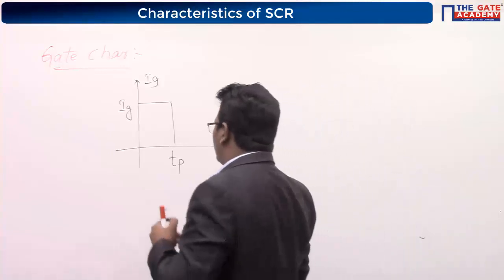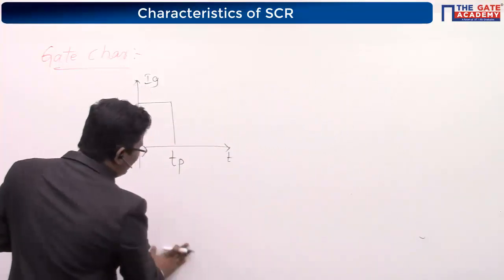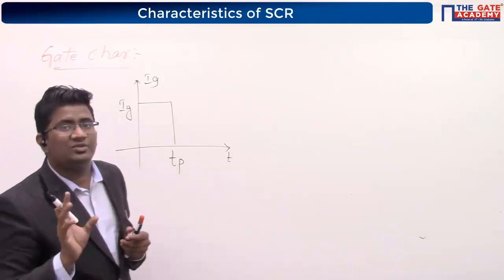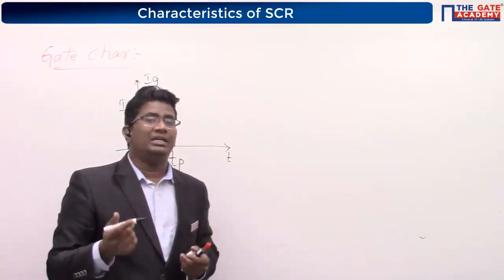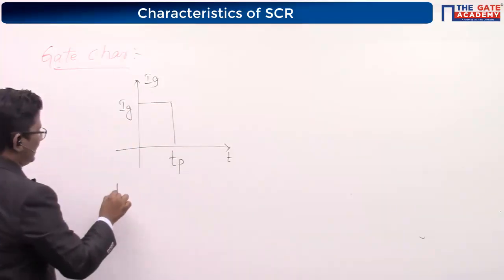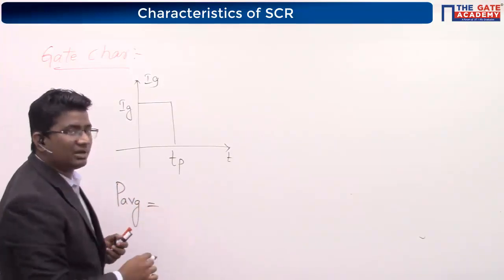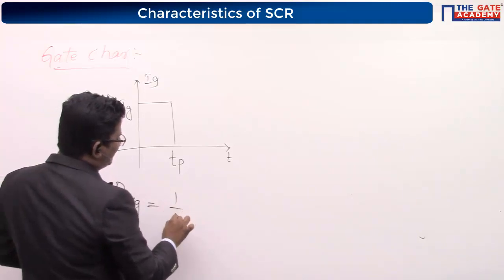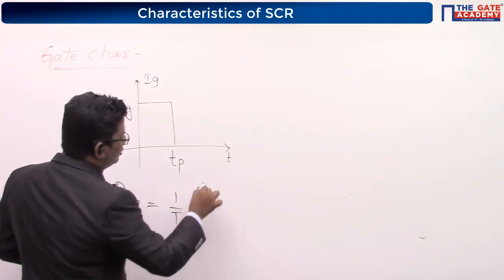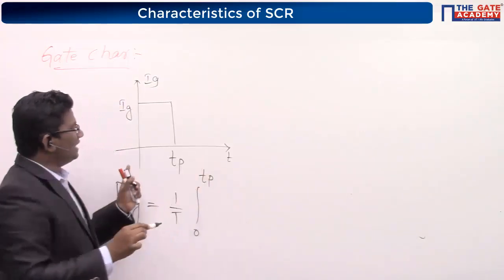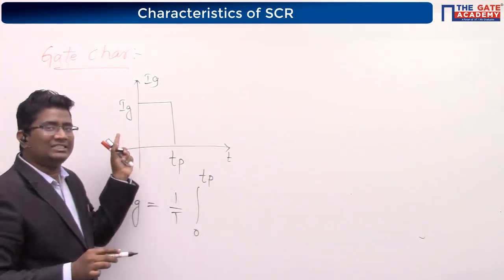You tell me how to calculate the average power dissipated or absorbed by the gate drive circuit. Can I write P average is nothing but 1 by T integral 0 to Tp? Why integral 0 to Tp only? Because the gate current is available only then.